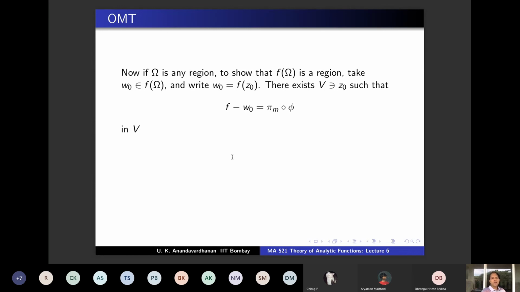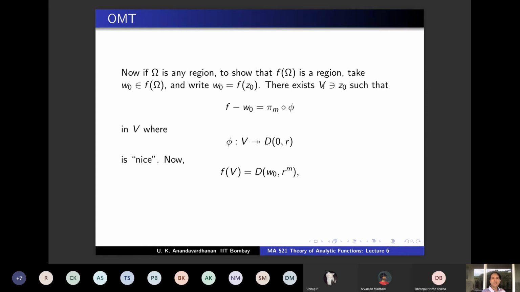So there is an open neighborhood V containing z naught, such that f minus w naught is of the form pi m composed with phi in V, where phi is a map from V onto D(0,R), and it is a nice map. All those nice properties are there: injective, open, inverse is holomorphic. We don't need all of that, only some of it. This much we have already done.